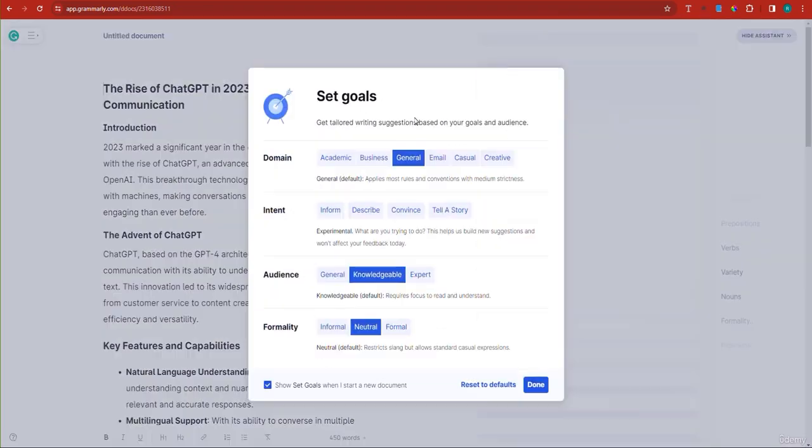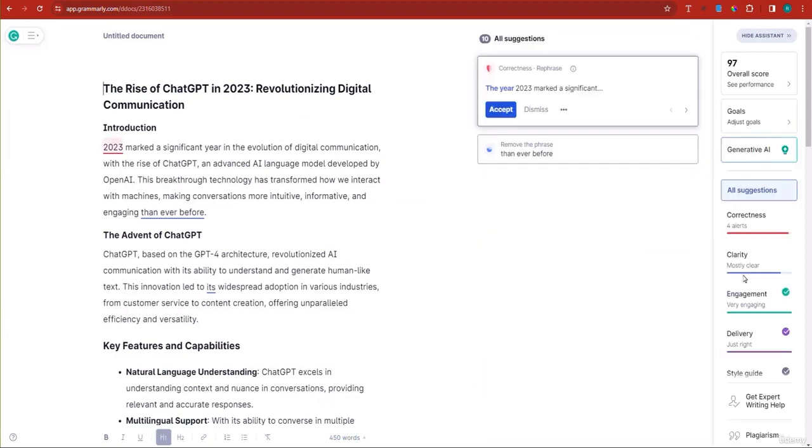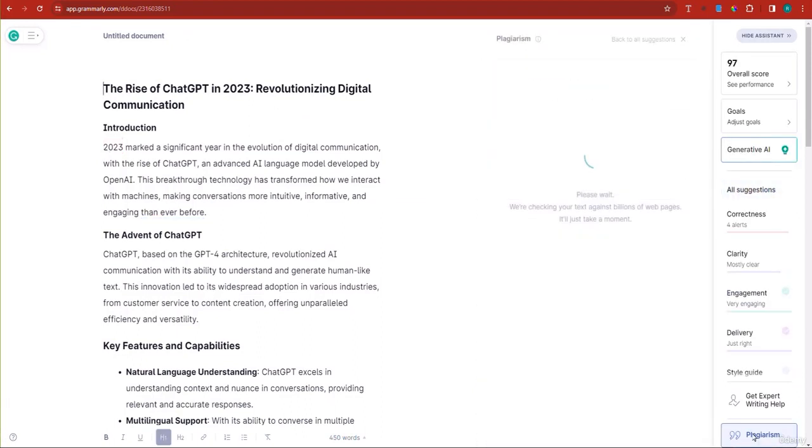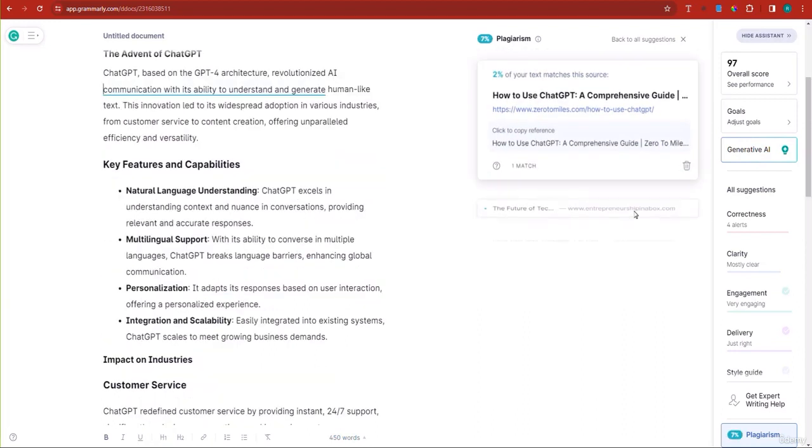They're going to ask me for my intent and so on and so forth. I'm just going to say done. I don't want to set any goals. I just want to test for plagiarism right away. So here at the bottom right-hand side, I can click plagiarism. It will start checking for plagiarism, and hopefully it gives us maybe just a 10% or 6% or even lower. All right, 7%. Very good. Now I'll just leave it at that.